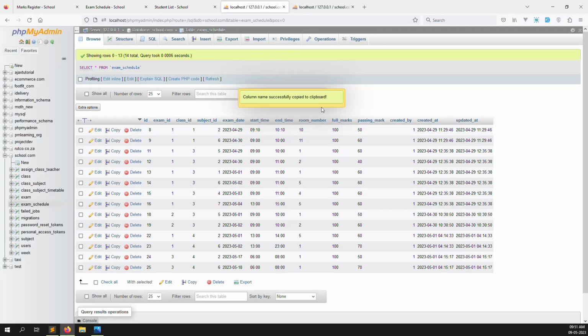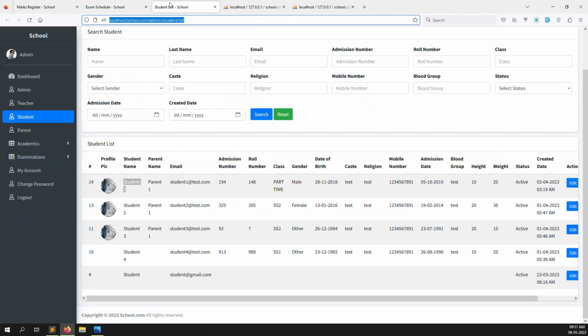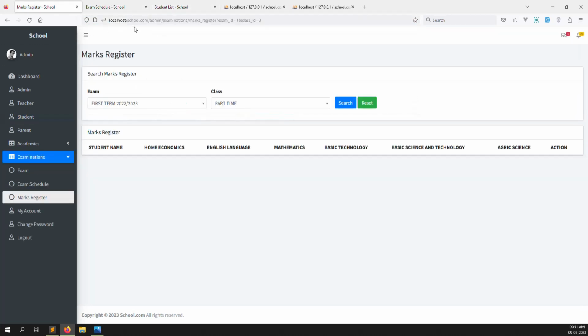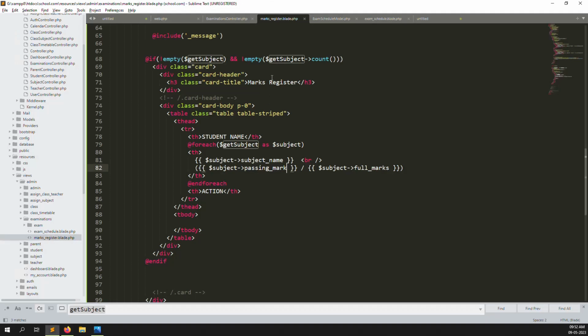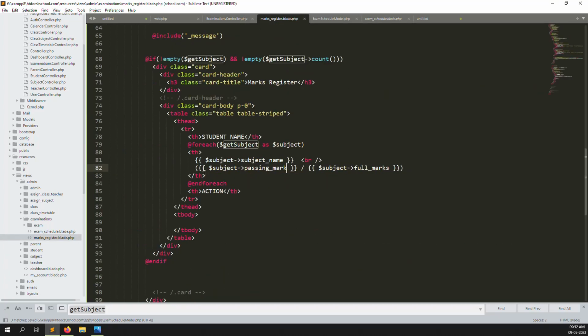So what is the passing marks? This is the key. I copy and paste it here. Okay, just go back again and I refresh the page so you can see it here. You see, if you want to make it 100, inside you need a passing mark like 60. And here we need to show the subject type, because we already get the subject type inside, so we know okay, this is the practical, this is the theory. So also I can show the subject type here.